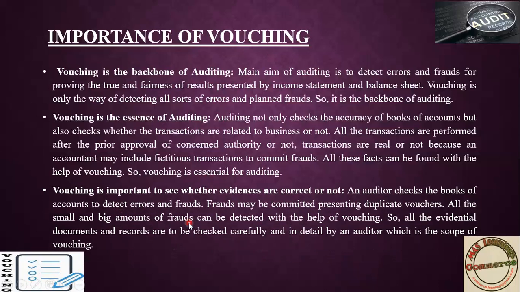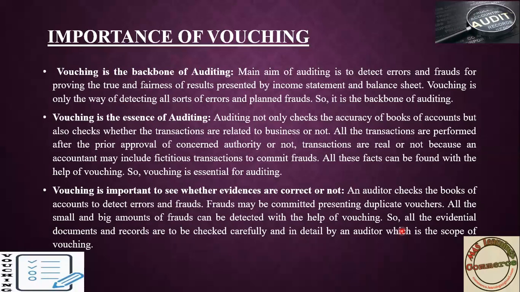Then vouching is important to see whether evidence is correct or not. That is, maybe the accountant has presented a duplicate voucher. By doing this vouching, you will get to know whether this voucher is true or not by checking the evidence, by checking with the concerned authority whether the sign is what they have made, or it is a duplicate sign.